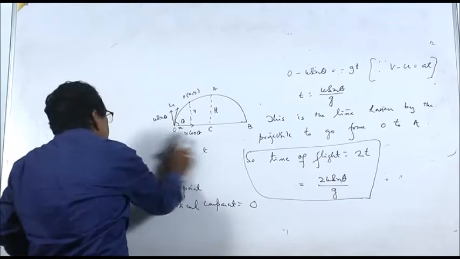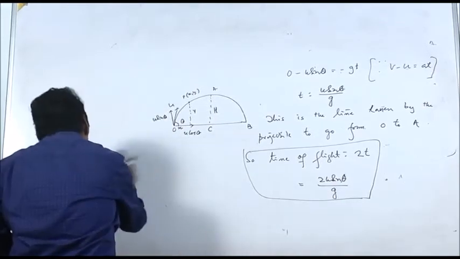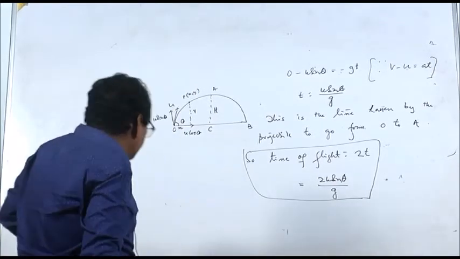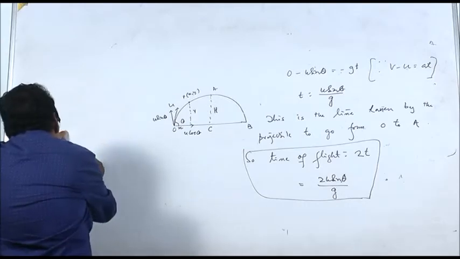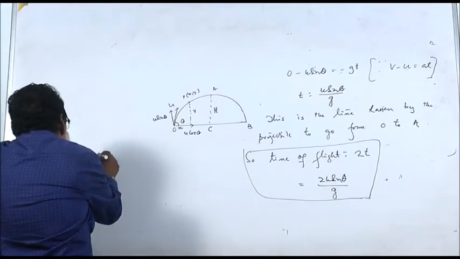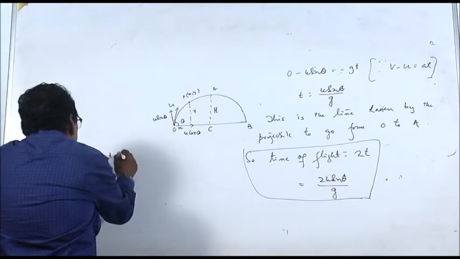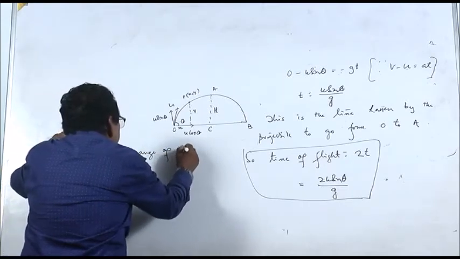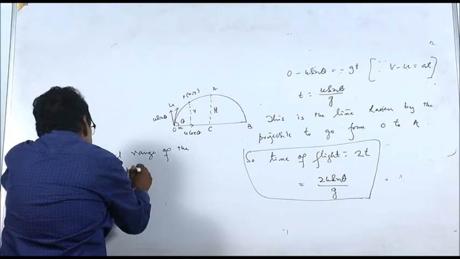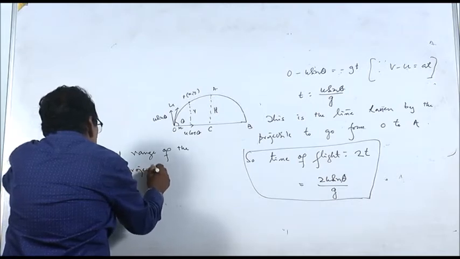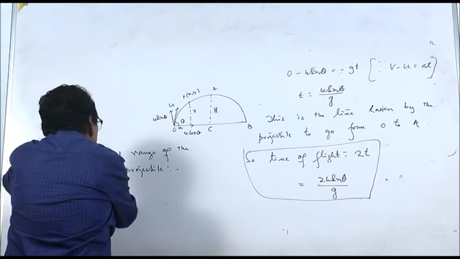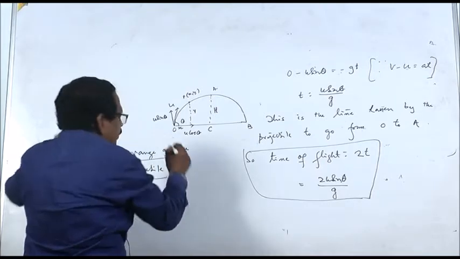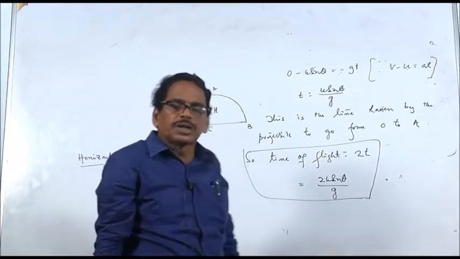Horizontal range of the projectile. How to define horizontal range?